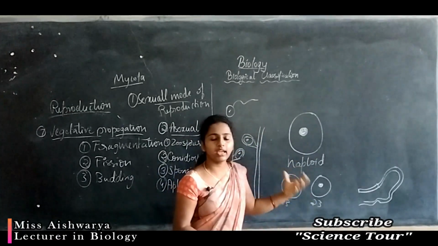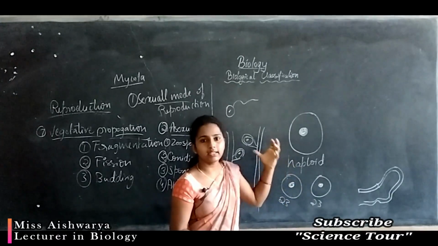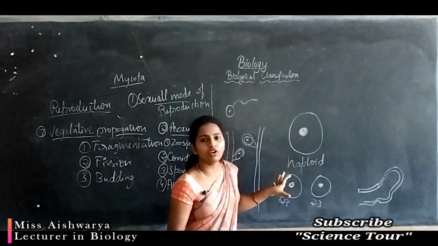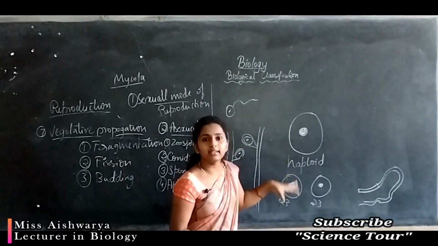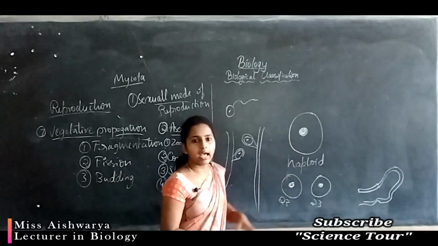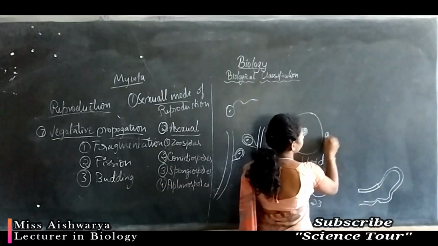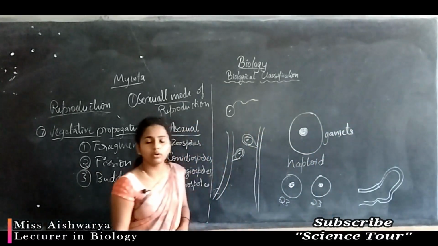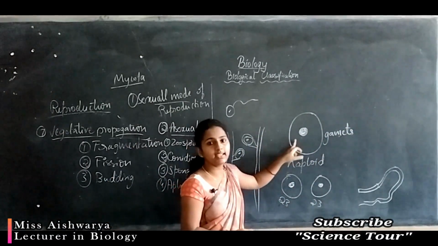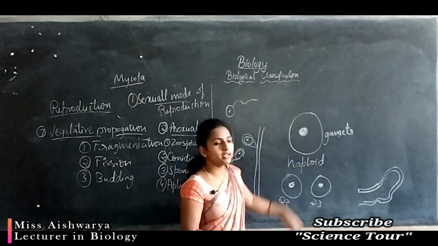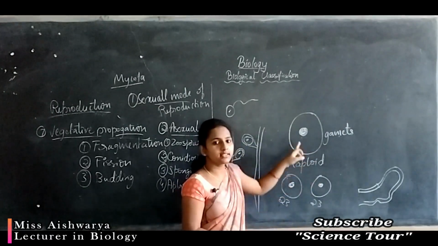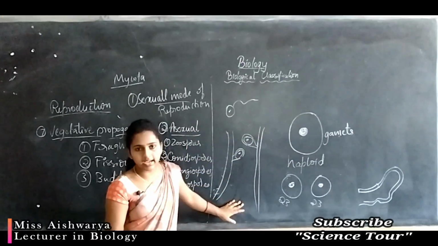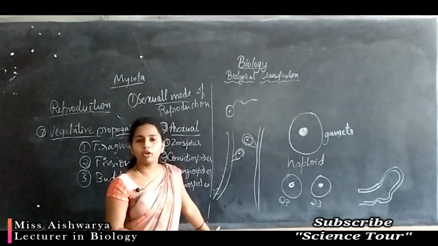In our body also we can produce gametes like egg and sperm. Each of those gametes contains a single set of chromosomes. So these cells containing a single set are called gametes. In higher organisms only the gametes have a single set of chromosomes, but in the case of fungi the plant body itself is haploid in condition.